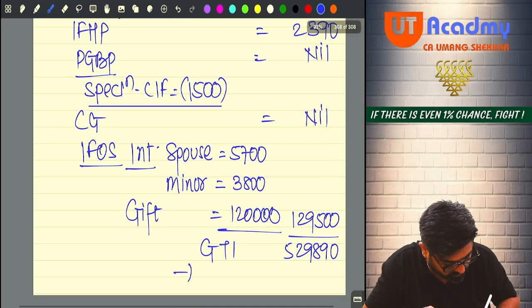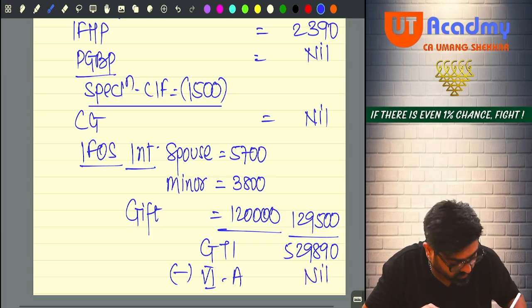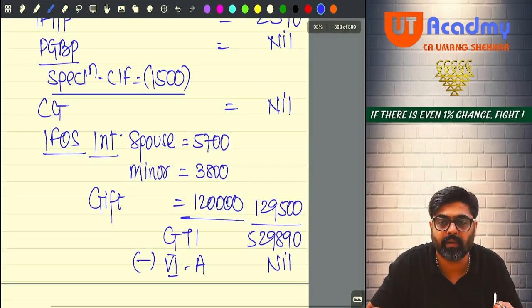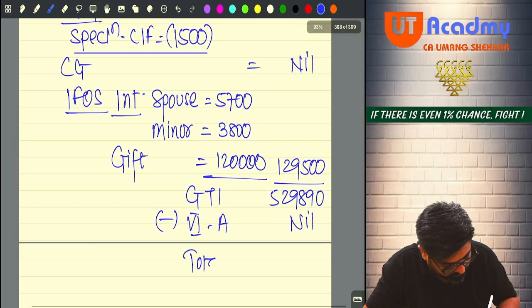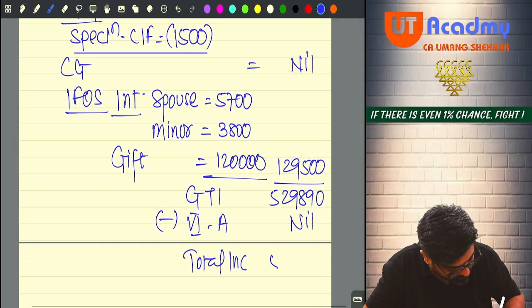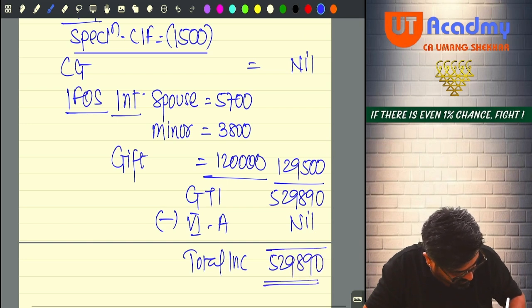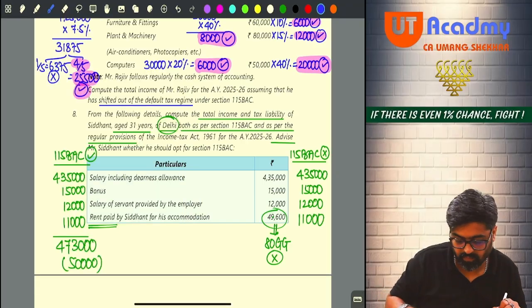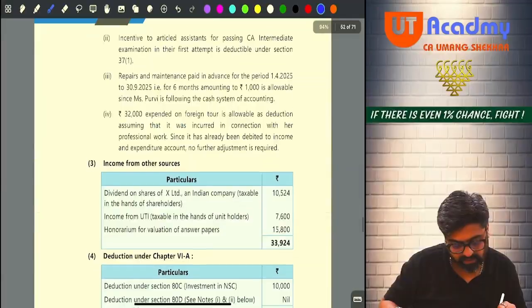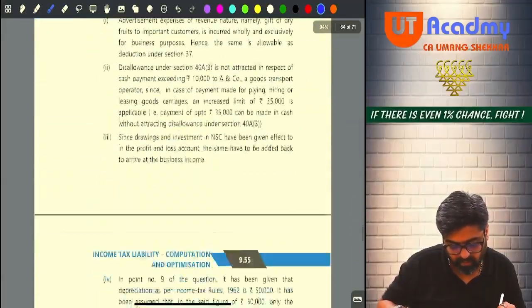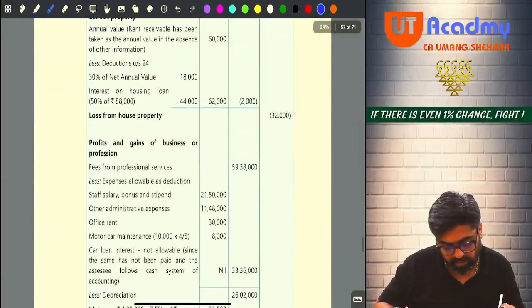And my dear friends, chapter 6A deduction you cannot claim here. 80C will not be allowed. That 50,000 which you claim will not be allowed here. So your total income finally will be 5,29,890. Please check whether we have not committed any error. First check the amounts of total income. Then we are going to calculate the tax liability, okay?